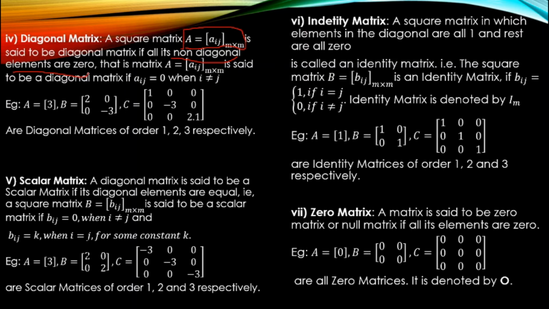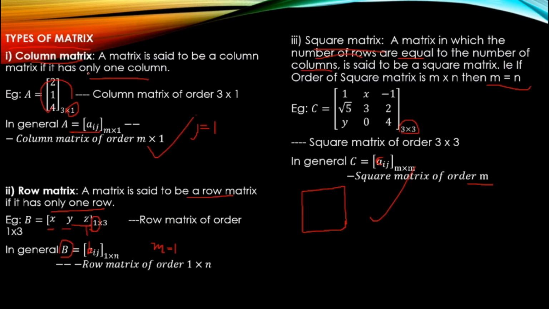So for that we'll go back to our square matrix once, to make it clear what the diagonal elements are. We are only taking one diagonal, the backslash diagonal, in a square matrix.